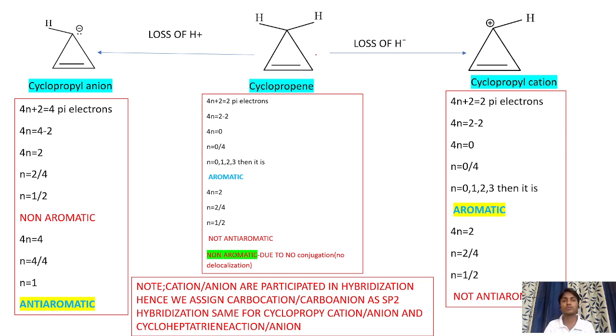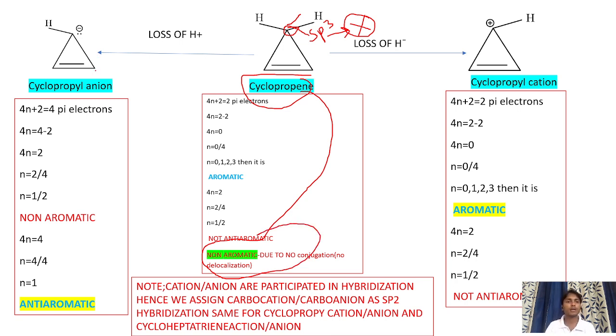Next, when it comes to a compound, how can we determine whether it is aromatic, anti-aromatic or non-aromatic? For example, I have considered cyclopropene here. I will call cyclopropene a non-aromatic compound. Why? Here the carbon is single bonded, nothing but an sp3 hybridized carbon atom. Because of sp3 hybridization, resonance is not possible. When the carbon atom is sp3 hybridized, resonance is not possible. Hence, I can classify cyclopropene as a non-aromatic compound.